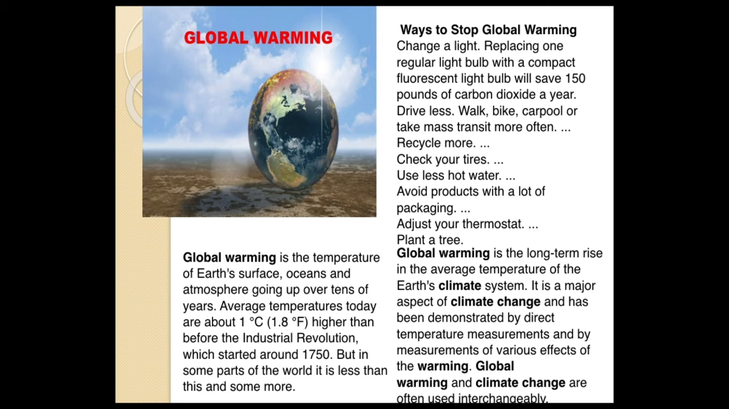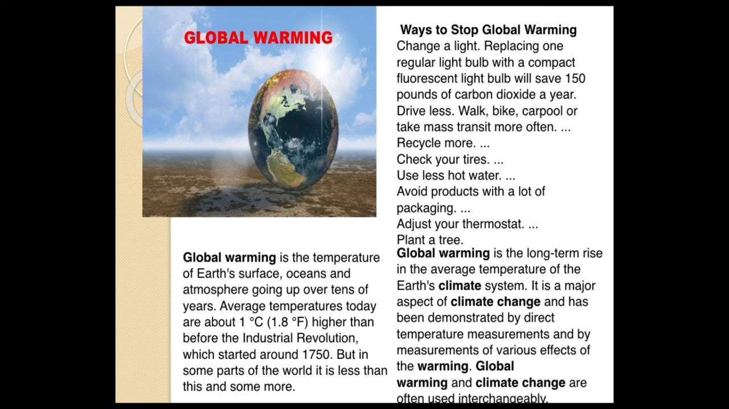So how to stop this global warming? See, in the vehicles and all, you can change the light. If you replace one regular light bulb with a compact fluorescent light bulb, it will save 150 pounds of carbon dioxide a year. In a year, 150 pounds of CO2 can be saved. So the emission will be less.